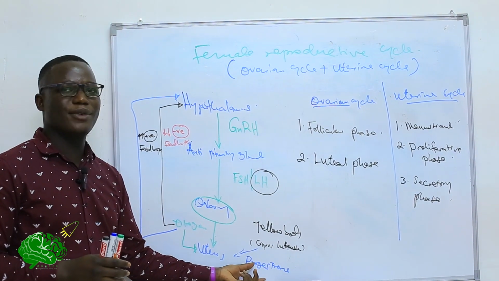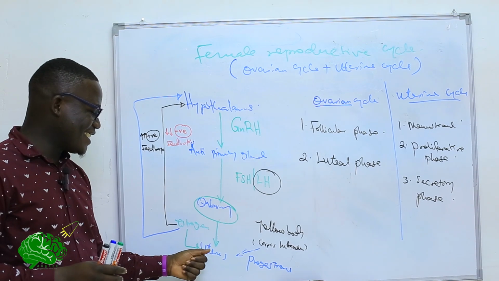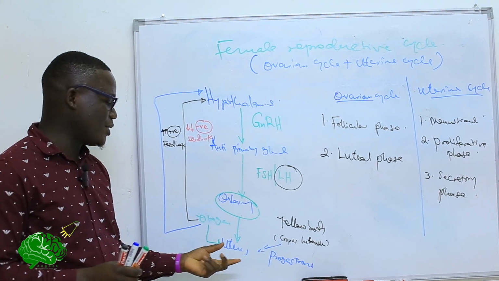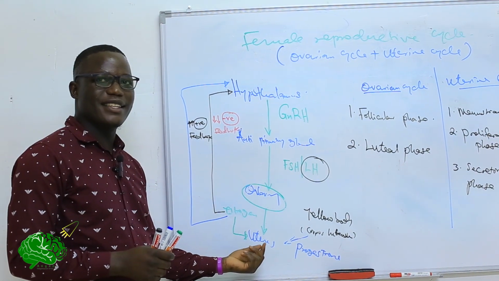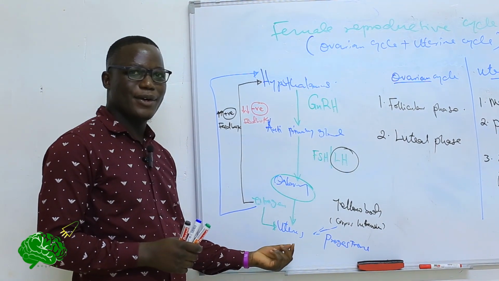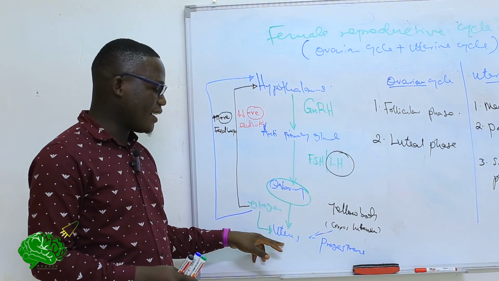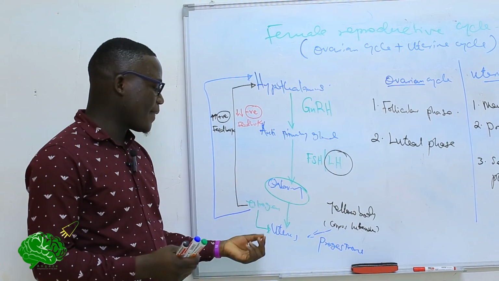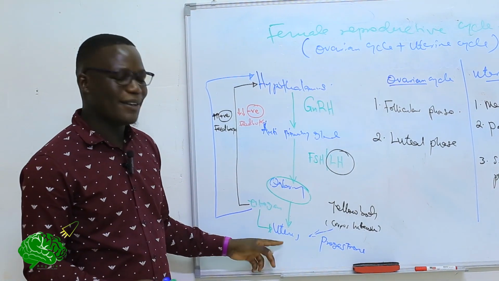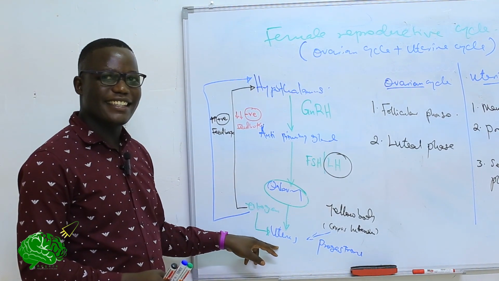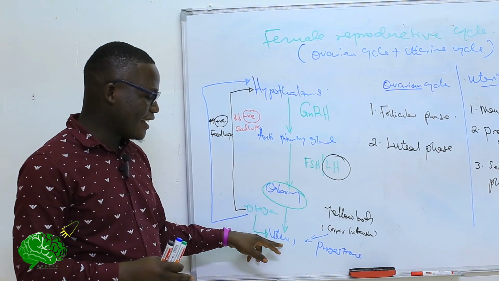When the level of progesterone goes down, there will be spasms of the blood vessels which were initially formed within the uterus, or which were initially enriching the endometrial layer. Now, as these spasms occur, there will be ischemia of the inner lining, the functional layer, the endometrial layer.